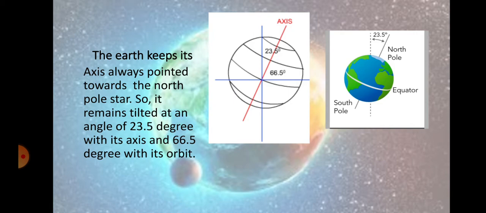It remains tilted at an angle of 23.5 degree with its axis and 66.5 degree with its orbit. You can see on your screen the earth is not straight, it is tilted. What would have happened if the earth was straight? There would be equal day and night. Now at present we are having sometimes longer days, sometimes shorter nights. So this would not have happened, and we would have equal day and night.